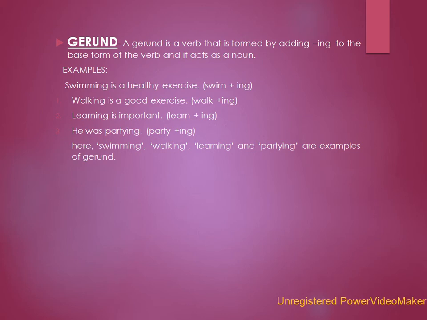Learning is important. Learn plus ing. He was partying. Party plus ing. So here, swimming, walking, learning, and partying are examples of gerunds because they are working as nouns in these sentences. But in reality, they are the verb plus ing form that makes a gerund.